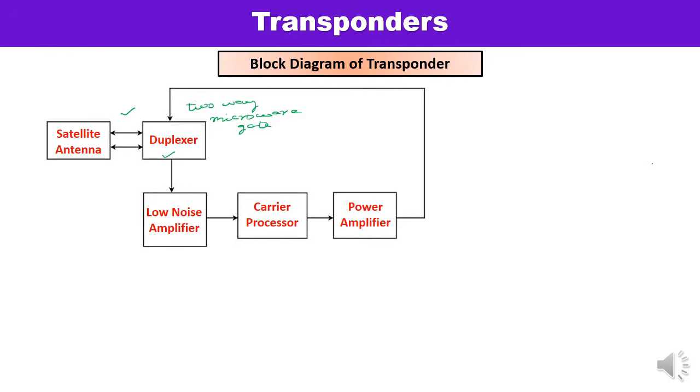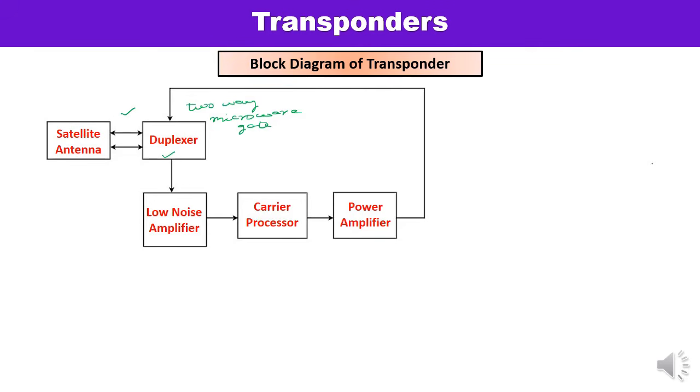And when there is a requirement of receiving, then it will short circuit the receiver section and open the transmitter. So it is commonly used whenever a single antenna is used for the transmission and reception purpose. Other is the low noise amplifier. Low noise amplifier amplifies the weak received signal.